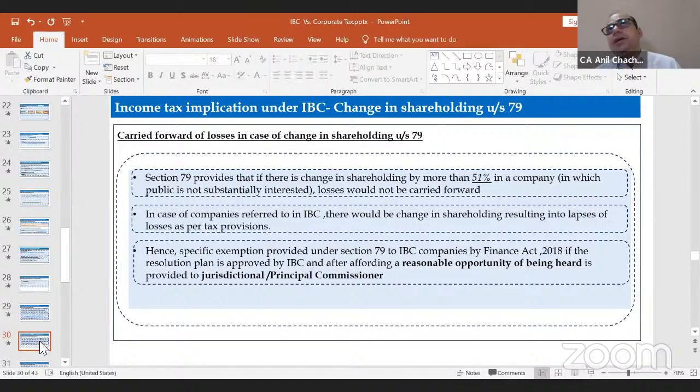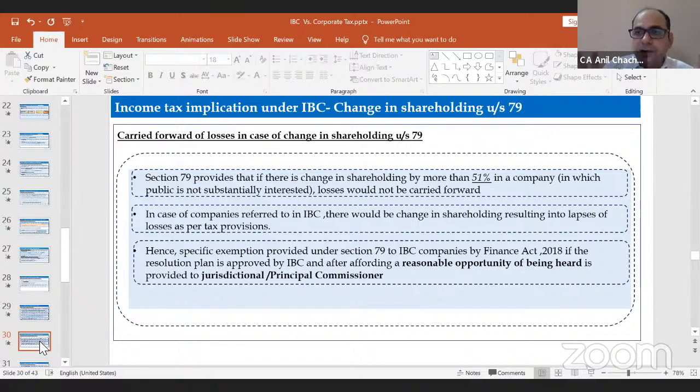Section 79: suppose you are going to buy a company, a private limited company or a public company in which the public is not substantially interested, and there's a change in the shareholding on the beneficial part of more than 51%. So the company will not get the benefit of the unabsorbed losses, right? Not the depreciation, but the unabsorbed losses.